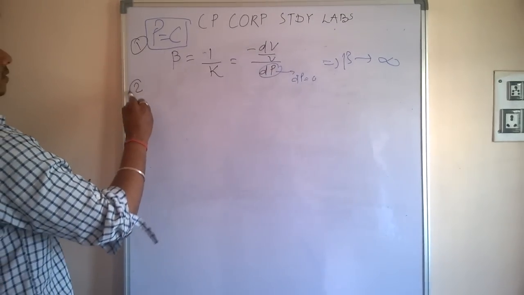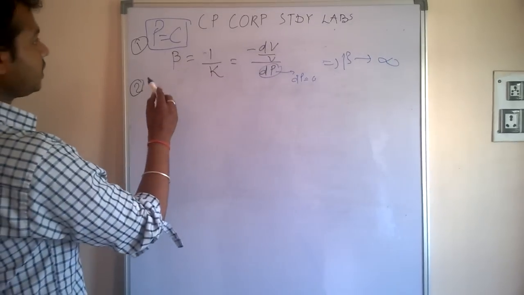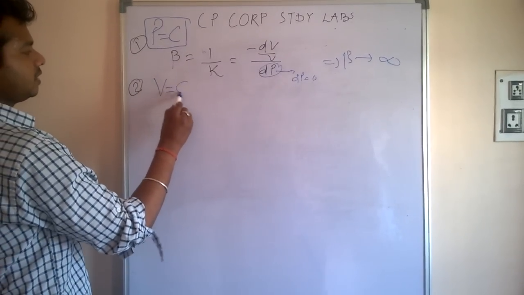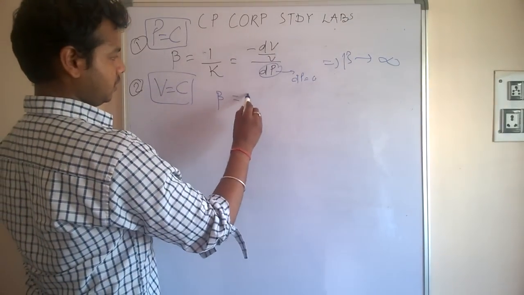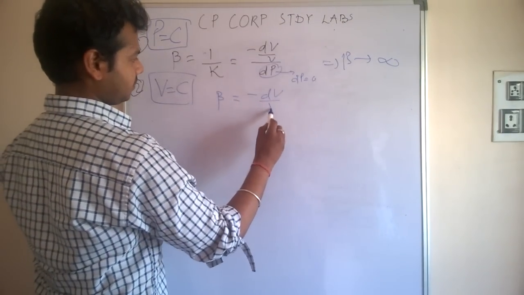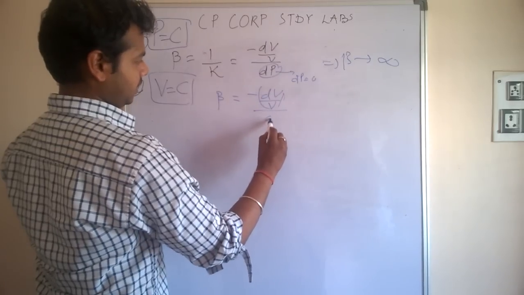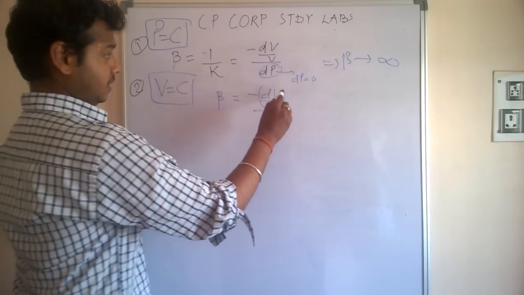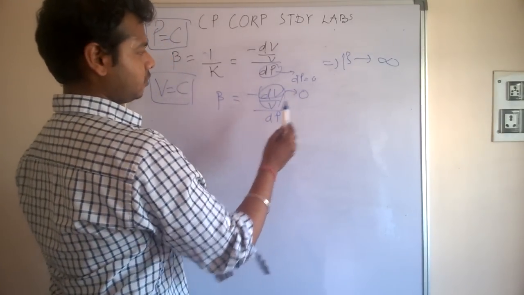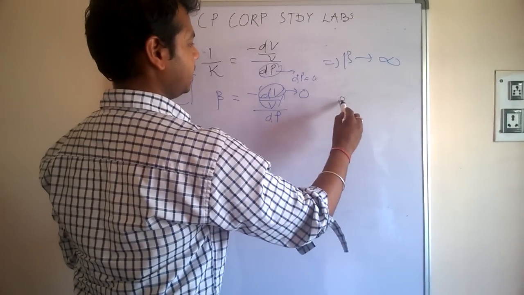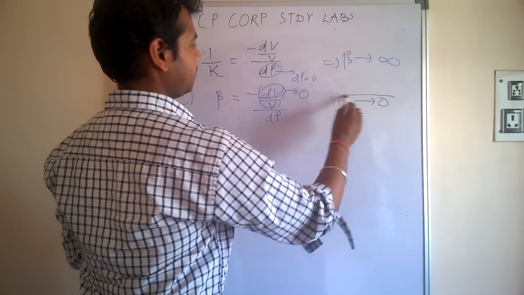Second, when volume is constant, isochoric process, beta is equal to minus of dV by V by dP. dV will be 0 since it's a constant volume process, so change in volume is 0. We can say that beta is equal to 0.